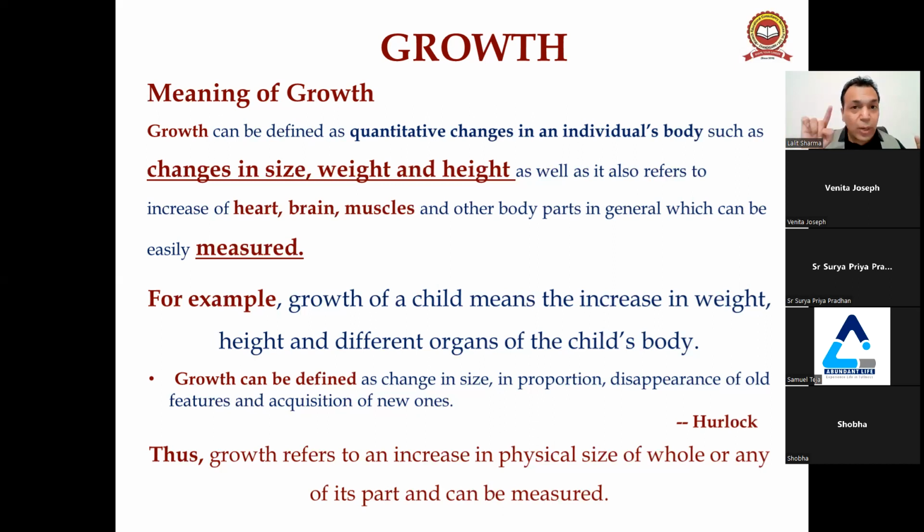Whatever you can measure is called growth. Harlock has given one definition: growth can be defined as change in size, in proportion, disappearance of old features, and acquisition of new ones. Thus, growth refers to an increase in physical size of the whole or any of its parts, which can be measured.